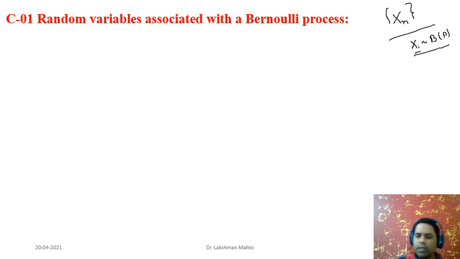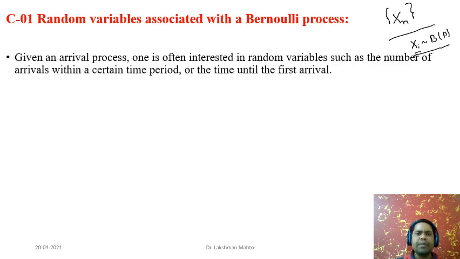Now many things are associated with the Bernoulli random process. The simplest thing we will see is this. Given an arrival process, one is often interested in random variables such as the number of arrivals within a certain time period, or the time until the first arrival. So one thing is the number of arrivals: you are counting how many people are coming in a certain time period, like 10 to 11.